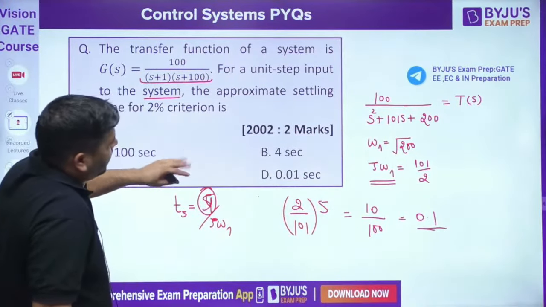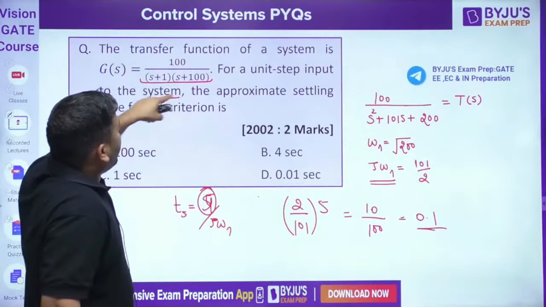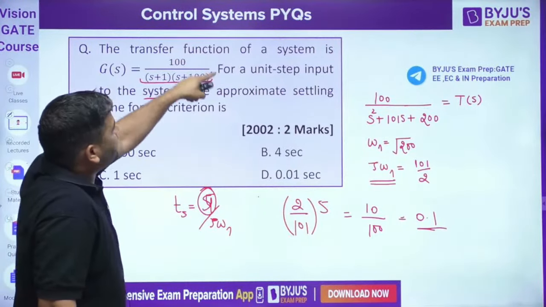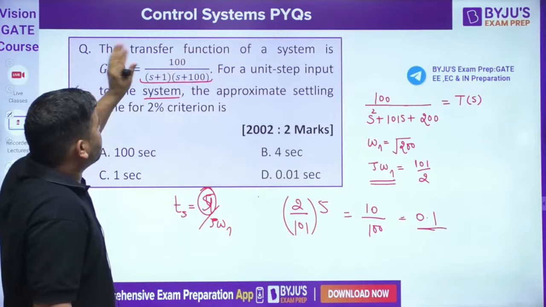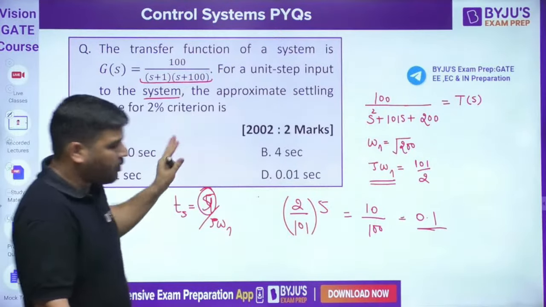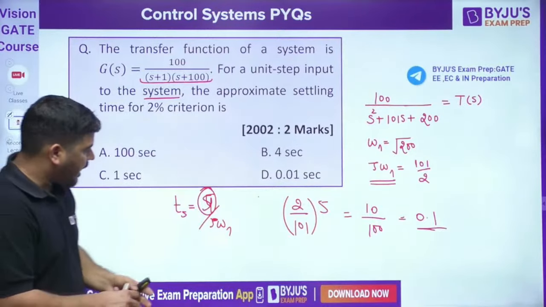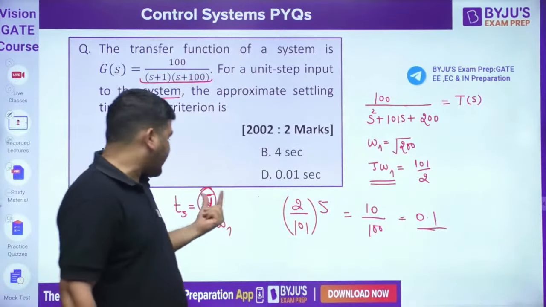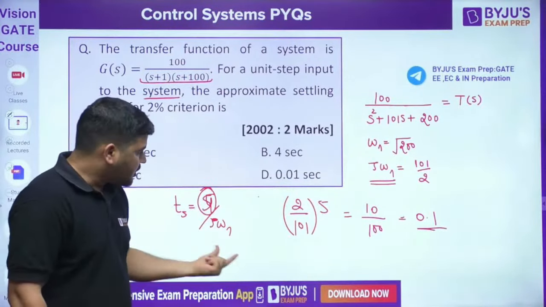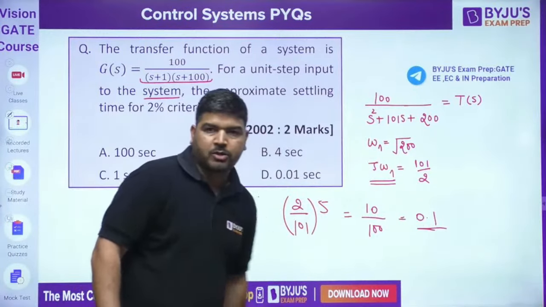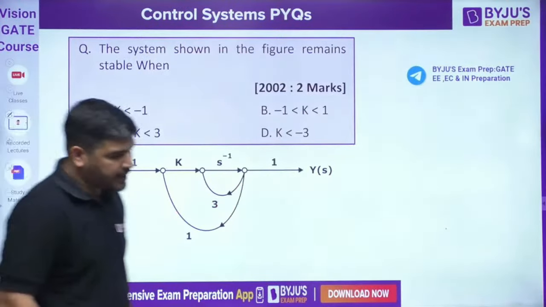There can be a correction also. I don't know whether this system is a closed loop transfer function or open loop transfer function, because it is not mentioned here. So I hope you understood how to solve this question. I have taken settling time as 5 by zeta omega n. Using 5 by zeta omega n, you can take the approximate answer as 0.1. Okay, let's come to the next question, guys.